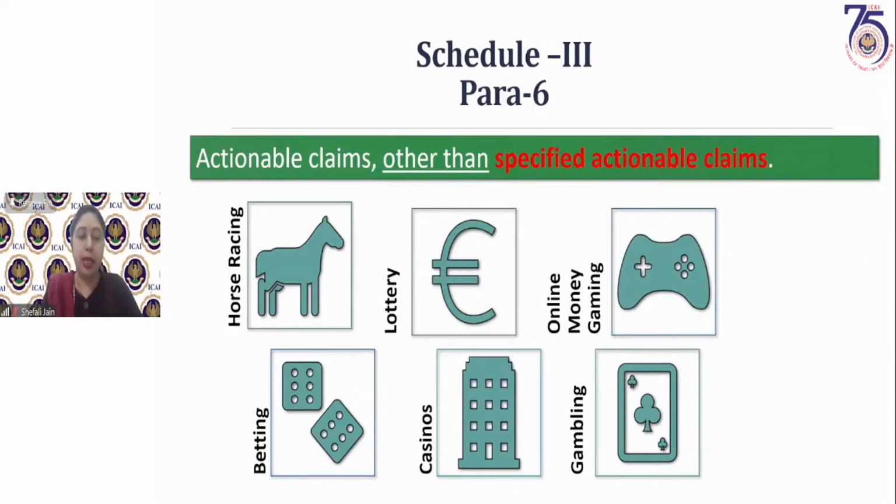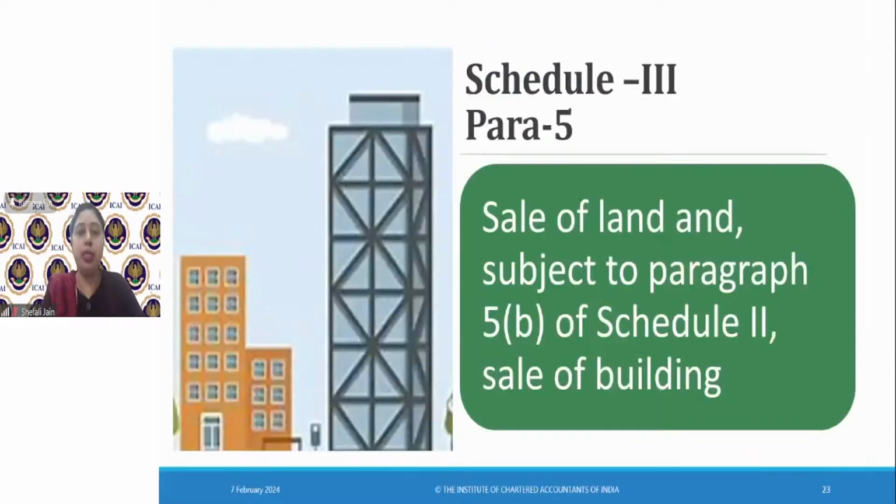But in case we are buying a ready to move apartment, that means construction is completed, and that particular building has got the completion certificate. After that, we go there and pay the entire consideration. We have not paid anything before the completion certificate was received. Then that is sale of building. That will be considered as an immovable property. And we know that under GST, we do not tax any sale or purchase of immovable property. We only tax the supply of goods. So immovable property is not goods. Therefore, this will be covered in para 5 of Schedule 3.